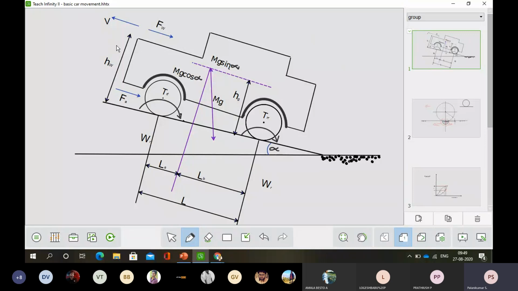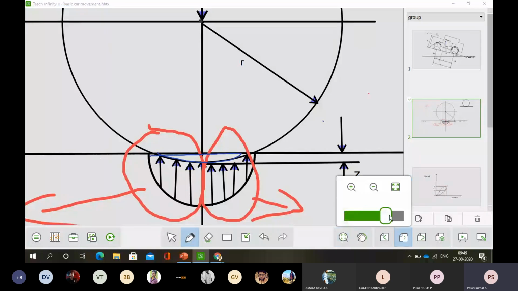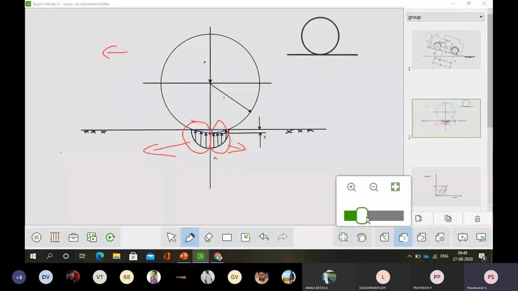That gives the acceleration. The propulsion force is converted into tractive force at the ground, where the tire makes contact, and only there are we able to convert it.